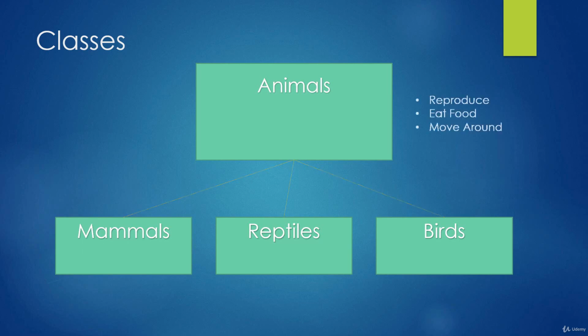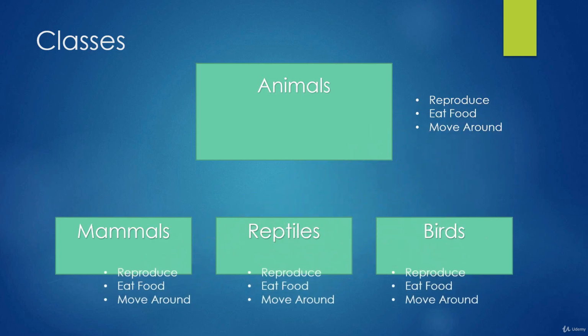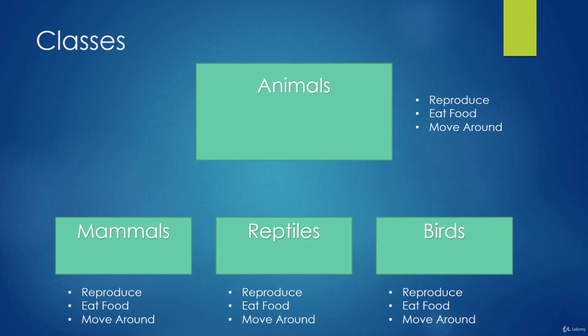So because all animals can reproduce and eat food and move around, anything that inherits from the animal class, such as mammals, reptiles, and birds, they automatically inherit those characteristics. So we can safely say that all of these specific types of animals also reproduce, they also eat food, and they can also move around.